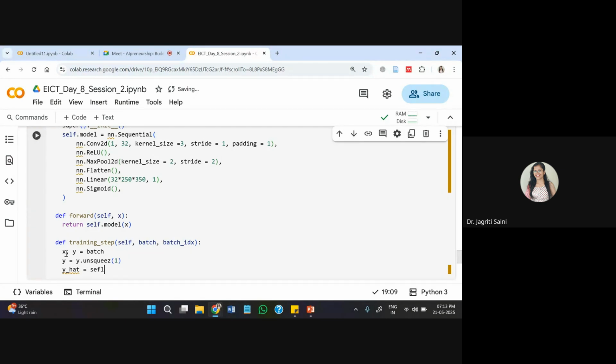Then second element, I'm adding here self forward function that I have created recently. I'm passing X into this, that is your input sequence.